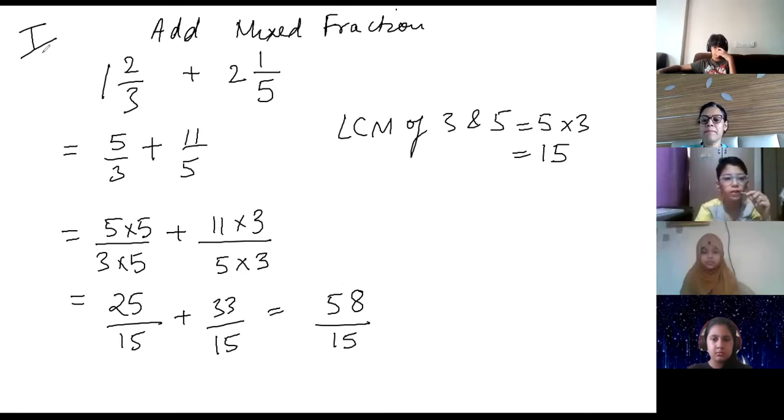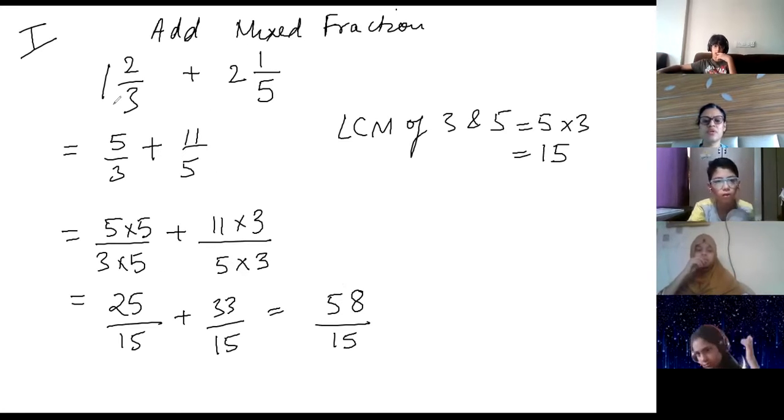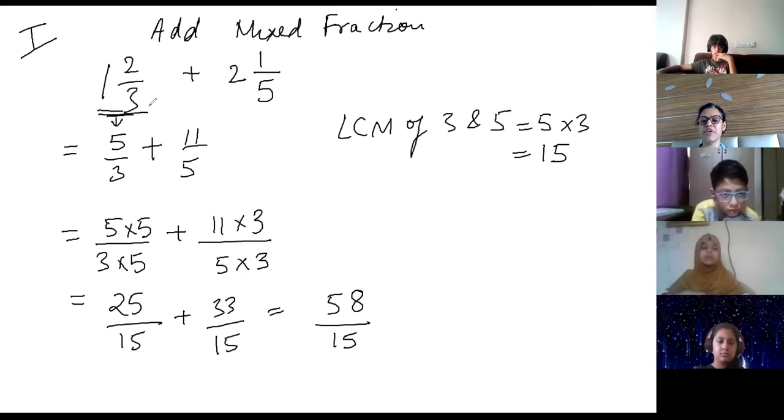Ma'am, I did not understand how you did 3 plus 5 by 3 plus 11 by 5. This is a mixed fraction. How will you change it into an improper fraction? Now you understood? We will multiply. You multiply this.